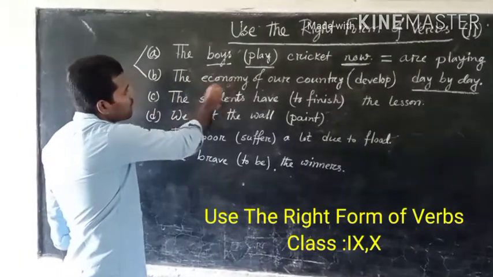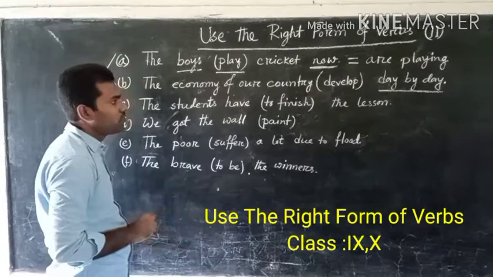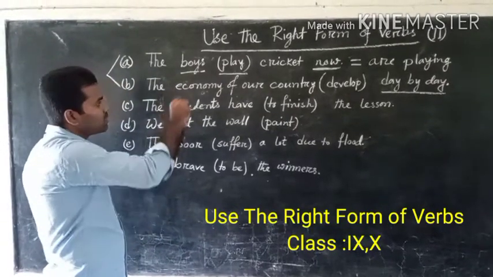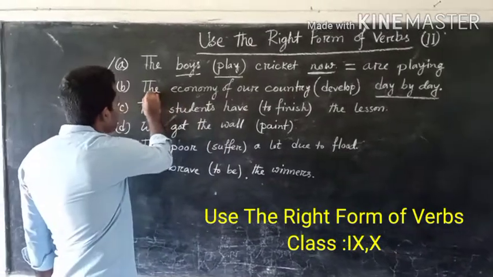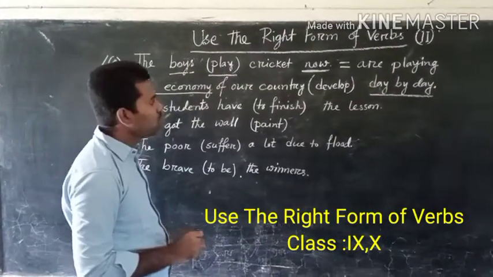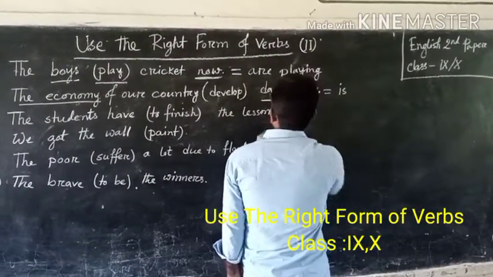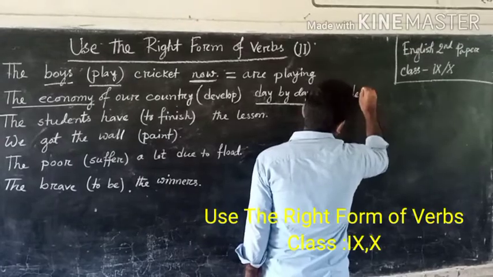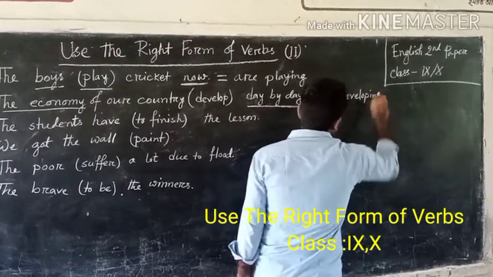Next, number B, the economy of our country develop day by day. So in this sentence we have to use present continuous tense. The subject is economy, which is singular, so we have to write is. The verb develop, developing.